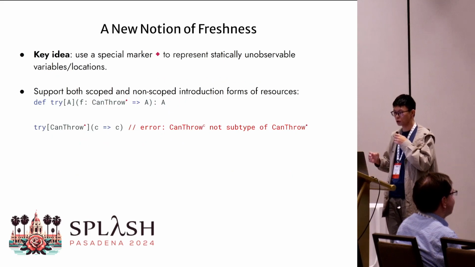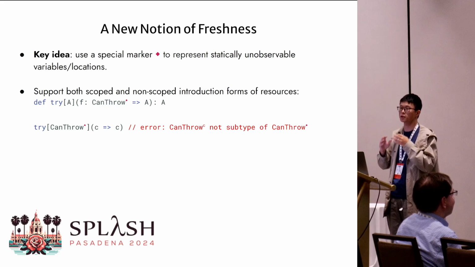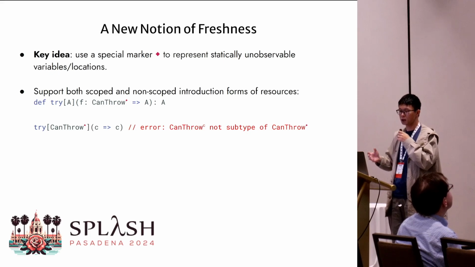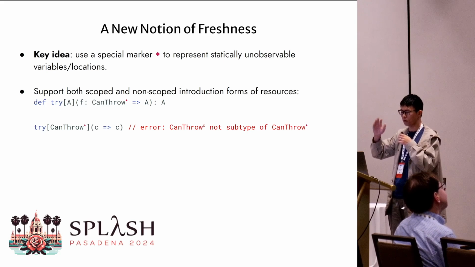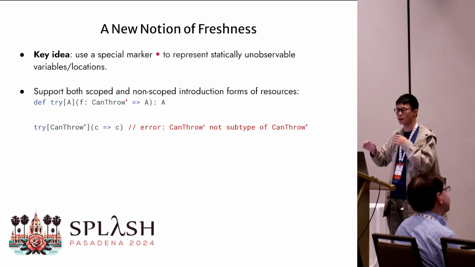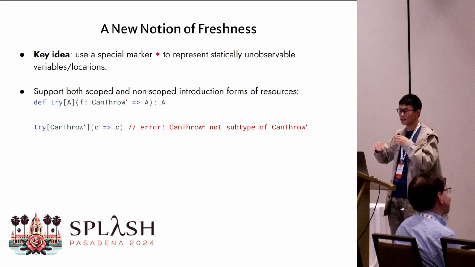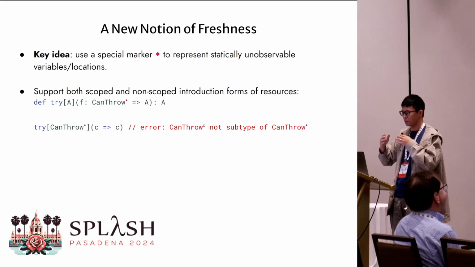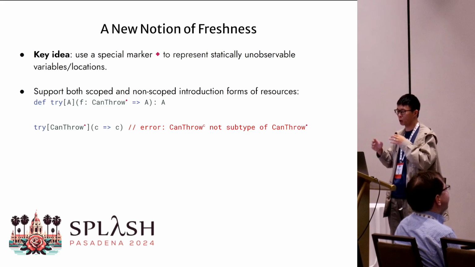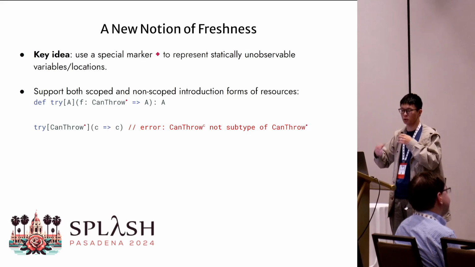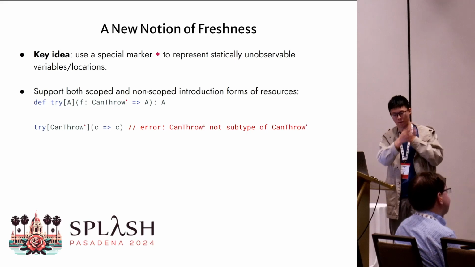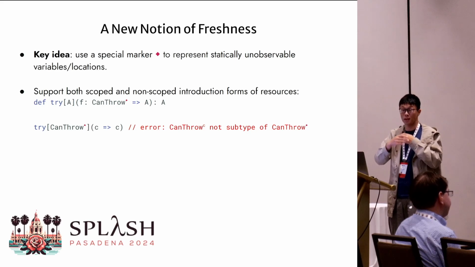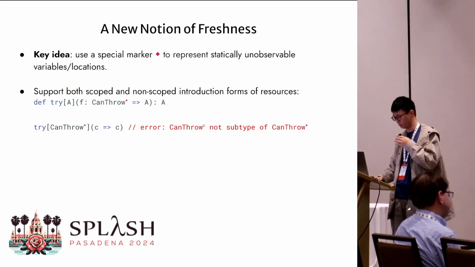An important use of this freshness marker is to support both scoped and non-scoped introduction forms of resources. For example, here we have a try combinator which executes a function. This try combinator provides the capability to throw an exception to this function. We do not want this can-throw capability to escape, or otherwise exceptions can be thrown outside this try block, becoming unhandled. So in our type system, this is secured since the qualifier of the can-throw capability is C, which is not a subtype of the freshness marker.